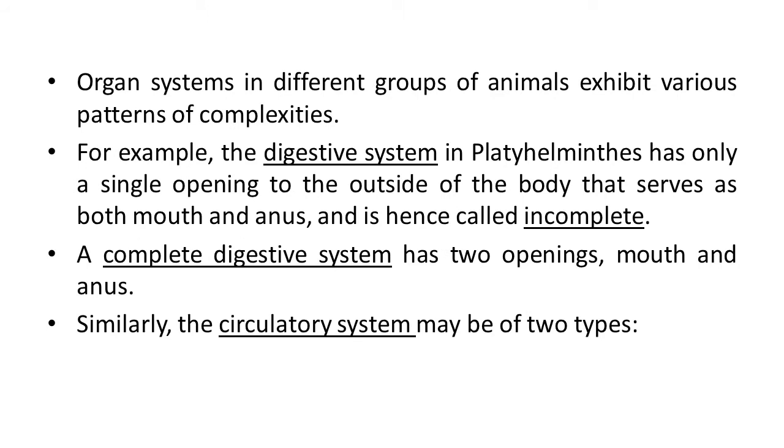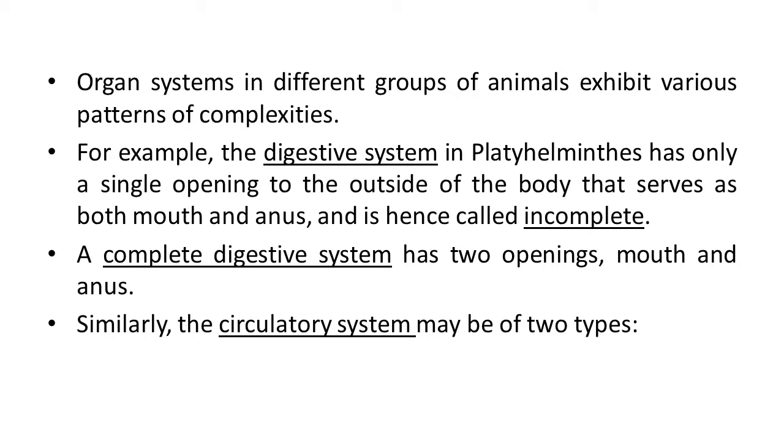Organ systems in different groups of animals exhibit various patterns of complexities. If we talk about the digestive system, in Platyhelminthes they have only a single opening to the outside of the body. It serves as both mouth as well as anus, and it is called incomplete digestive system. Comparatively, a complete digestive system has two openings, one as a mouth and another as an anus.